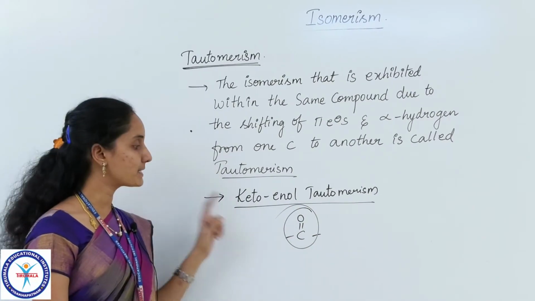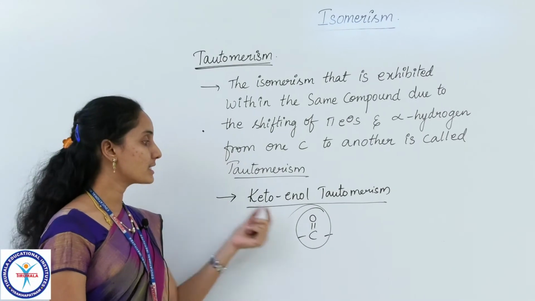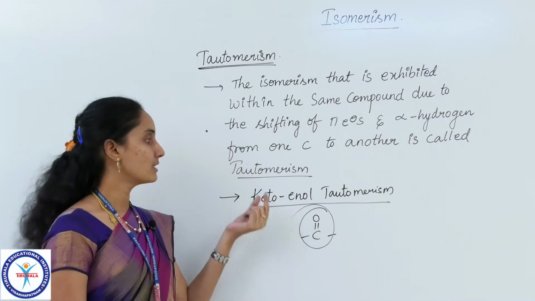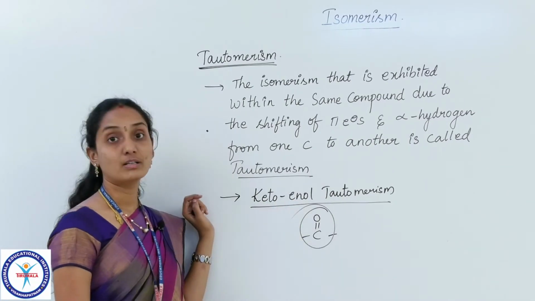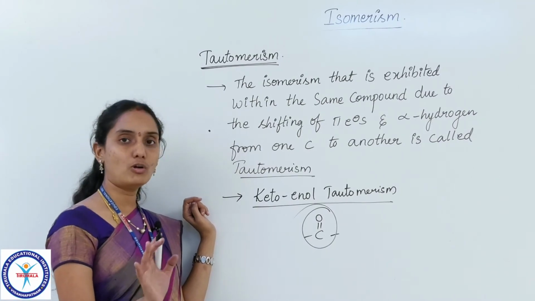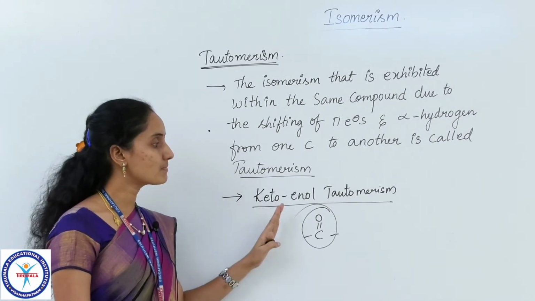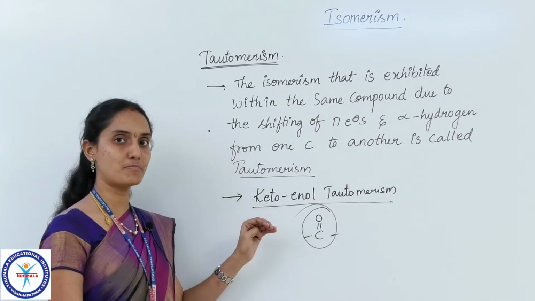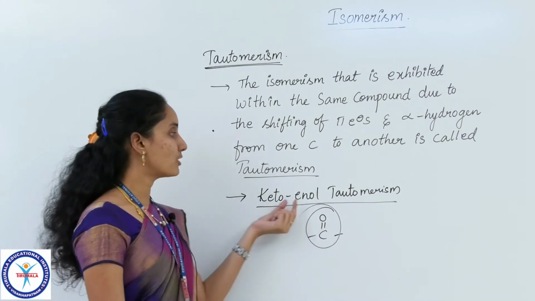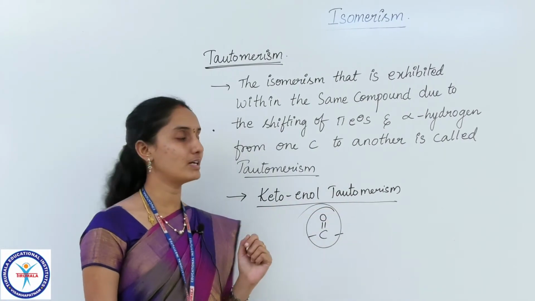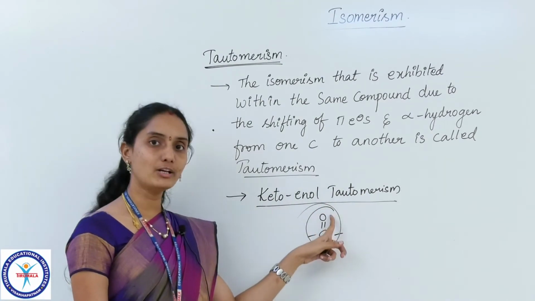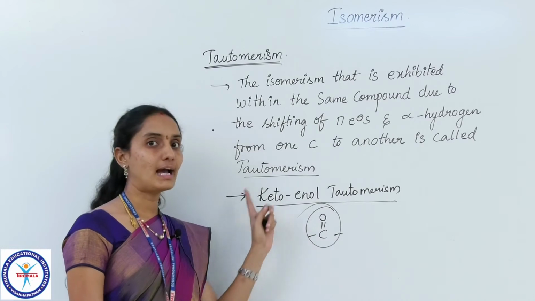What is carbonyl group? C double bond O group. So carbon compounds containing this group especially show this type of tautomerism, that is keto-enol tautomerism. The most important type of tautomerism. We have many other tautomerism types, but we are not going to mention all those because this was mostly seen in many of the organic compounds. So this was only mentioned in your topic here. So keto-enol tautomerism, the name itself indicates the tautomerism occurs between keto group and enol group.